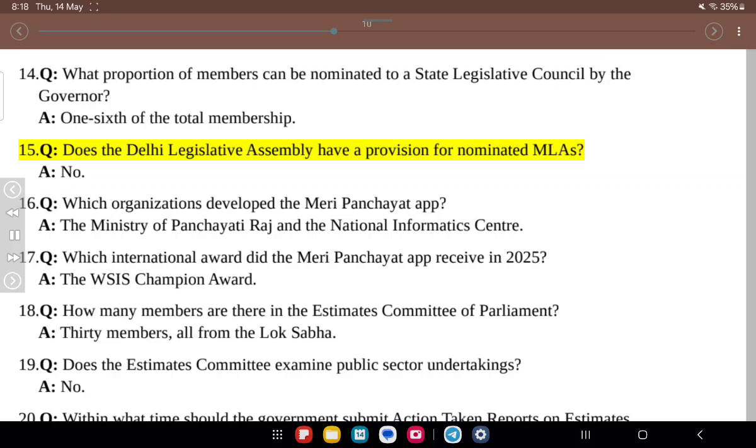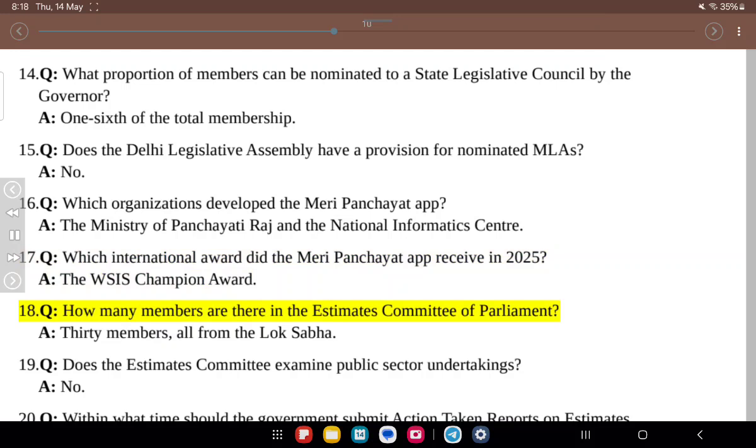15. Q. Does the Delhi Legislative Assembly have a provision for nominated MLAs? A. No. 16. Q. Which organizations developed the Meri Panchayat app? A. The Ministry of Panchayati Raj and the National Informatics Center. 17. Q. Which international award did the Meri Panchayat app receive in 2025? A. The WSIS Champion Award.